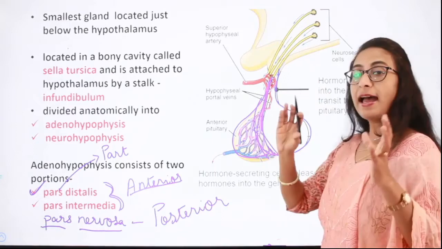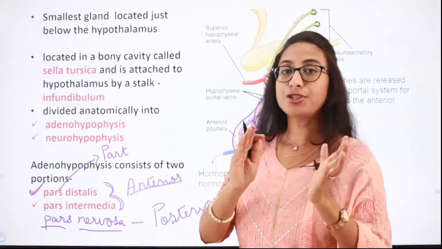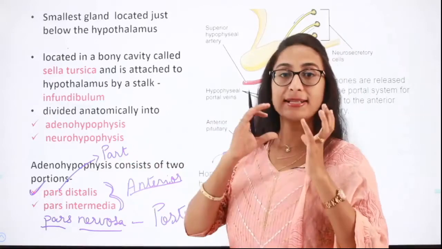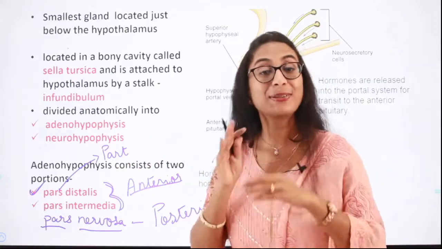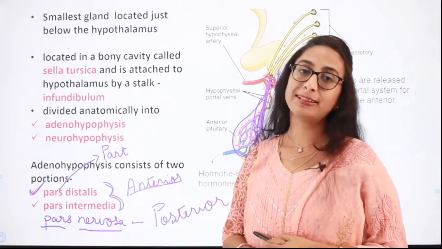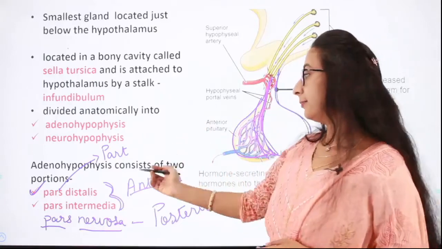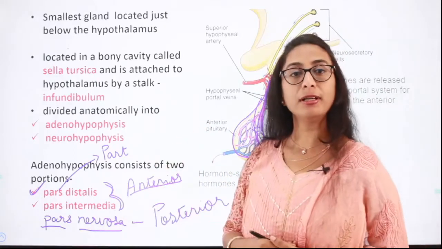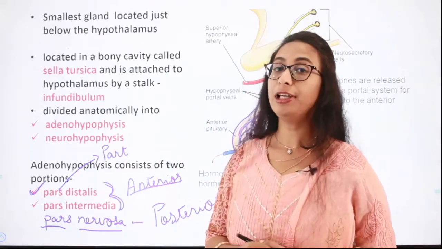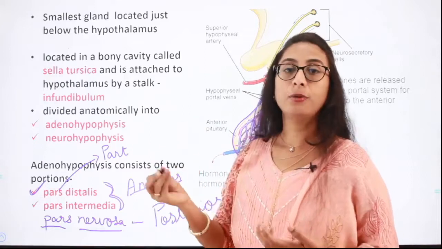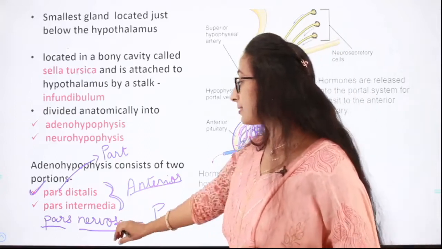So totally we have anterior pituitary and posterior pituitary. Anterior pituitary is composed of pars distalis and pars intermedia, and the posterior pituitary is composed of pars nervosa. So this is also an important question from your NEET exam point of view. There you might get these three as the answer options: pars distalis, pars intermedia, and pars nervosa. And the question might be, which of these are capable of synthesizing and secreting hormones, or mark which of these does not synthesize and secrete hormones. Then the answer will be pars nervosa.